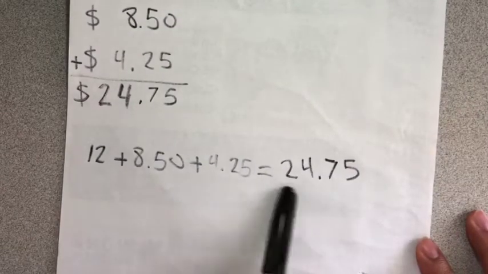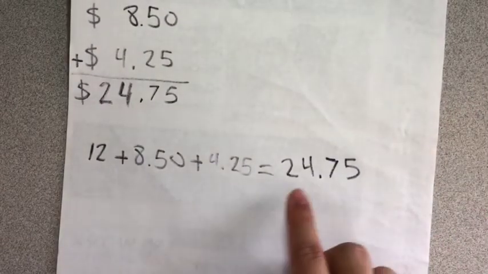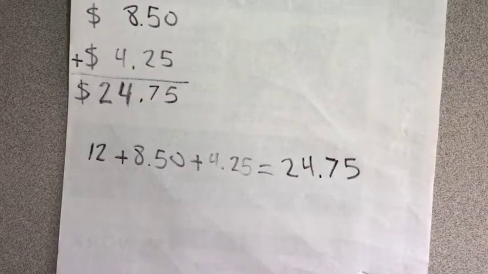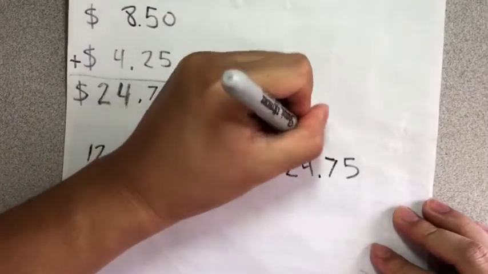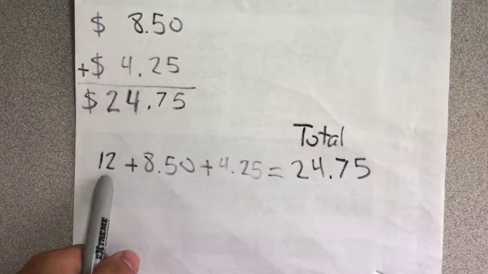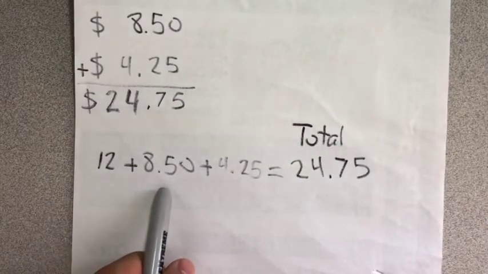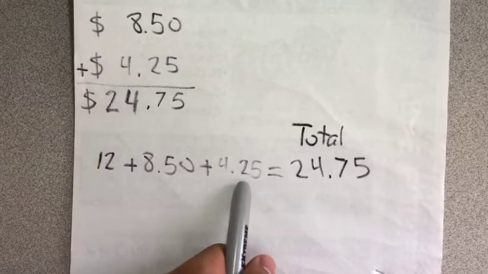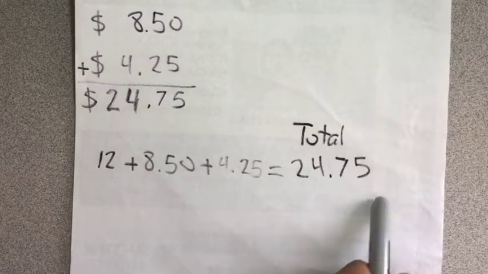Plus equals. This is the total here. So, the first item plus the second item plus the last item equals the total.